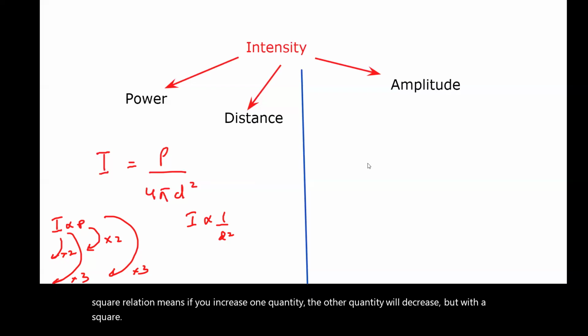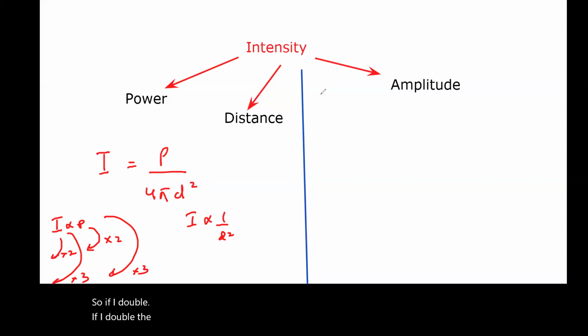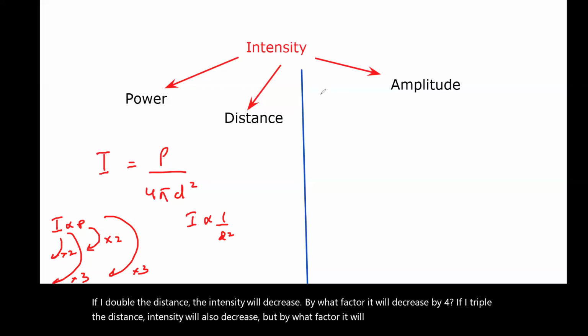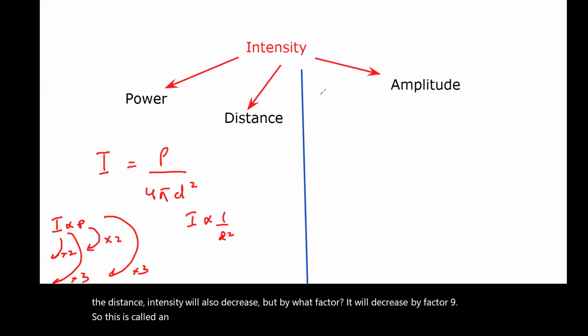So if I double the distance, the intensity will decrease by a factor of 4. If I triple the distance, intensity will also decrease, by a factor of 9. So this is called an inverse square relation. If you multiply one, the other will divide, but with a square.